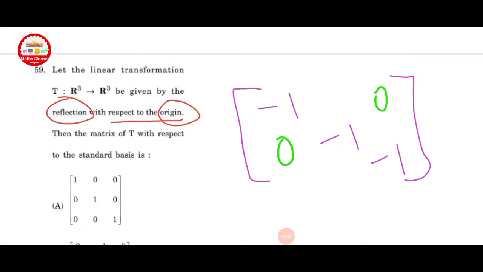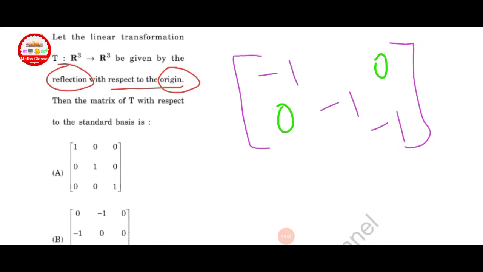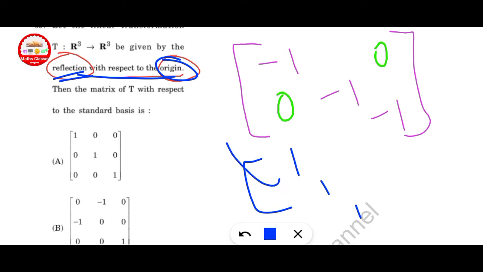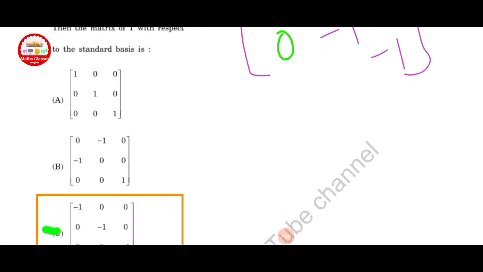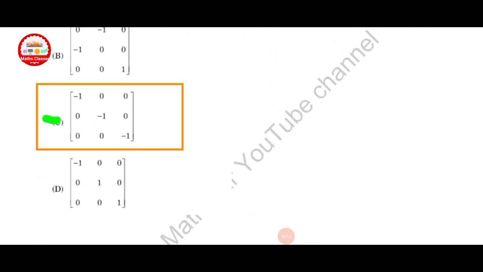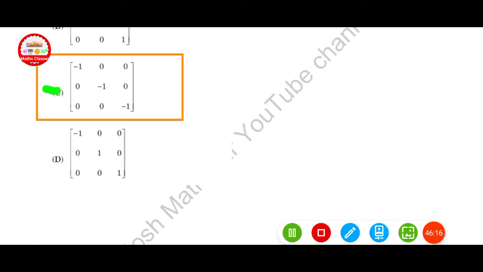Let the linear transformation T from R cube to R cube be given by reflection with respect to origin. Reflection means if the point 1, 1, 1 is given, then it is reflected to minus 1, minus 1, minus 1. Then the matrix of T with respect to the standard basis: option C is correct here. Minus 1, 0, 0, 0, minus 1, 0, and 0, 0, minus 1.